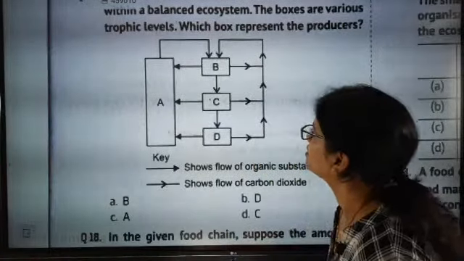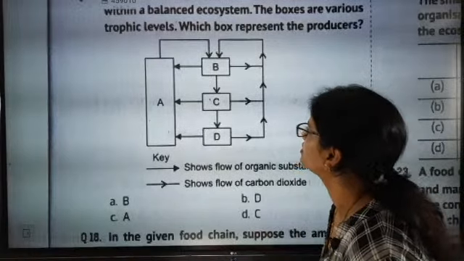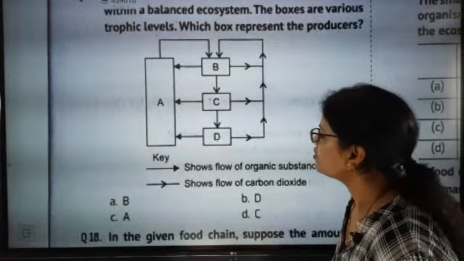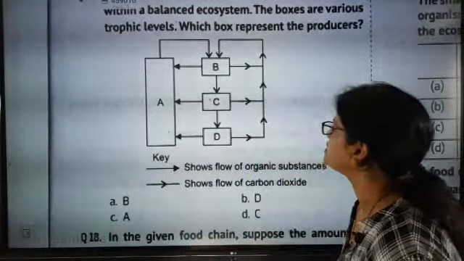C, A. How can A be correct here? Think nicely, Sudarshan. C.